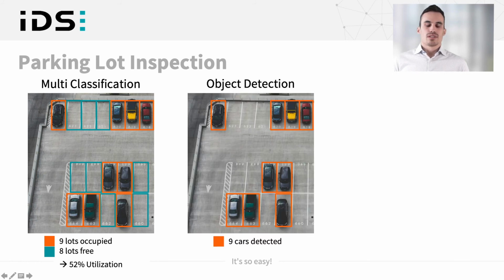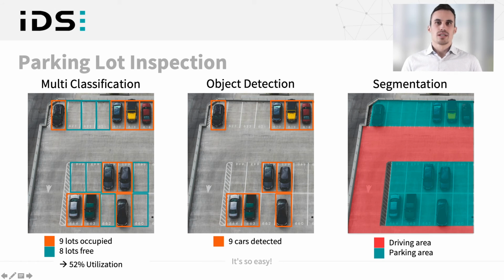The second example is object detection. Here we can detect different objects and locate them. So we can, for example, count how many cars are in the image. And the last one is segmentation. Here you can see that the driving area and the parking area are segmented in different colors. And we can then, for example, analyze if somebody is parking in the driving area.